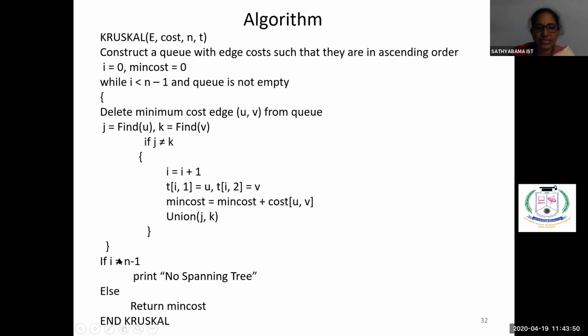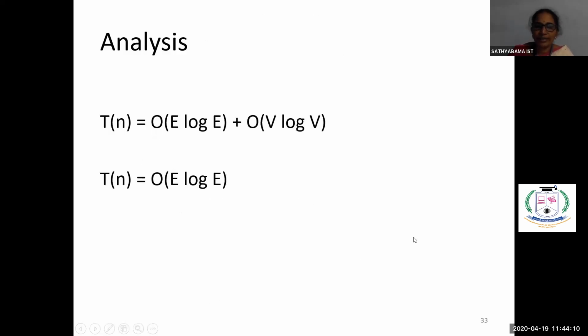And finally, we have to see if I is not equal to n minus 1. We saw that n vertices means n minus 1 edges should be there in the final spanning tree. If I is not equal to n minus 1, we say it is not a spanning tree. Otherwise, we return the minimum cost. So this is finding the minimum cost using the Kruskal method.